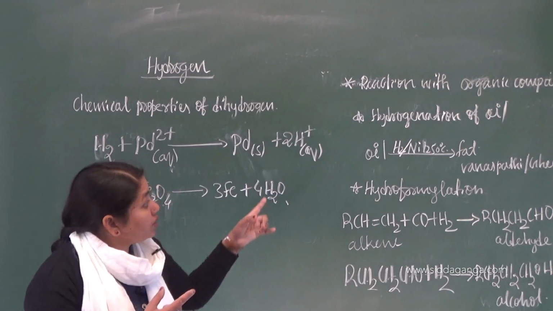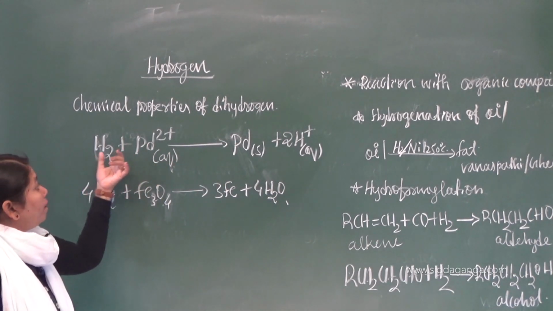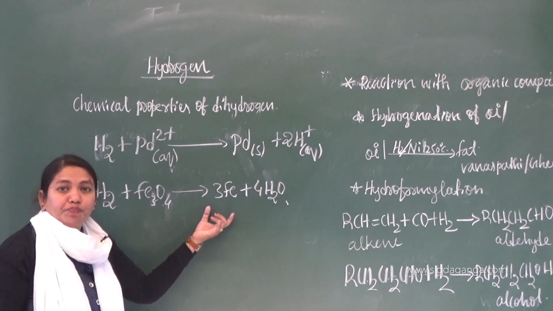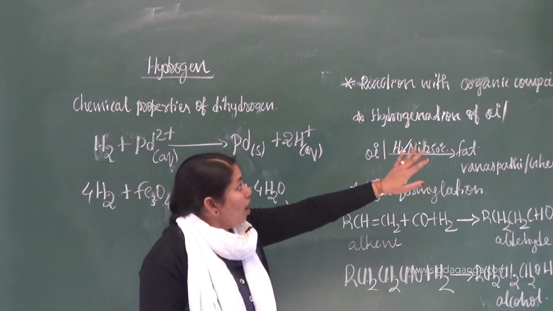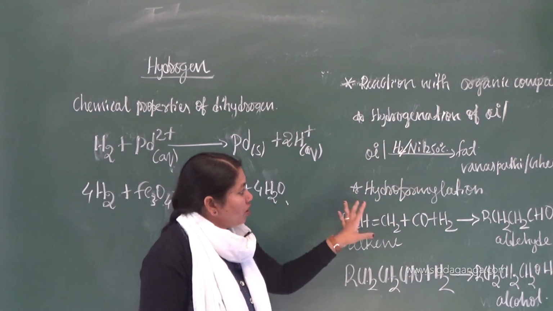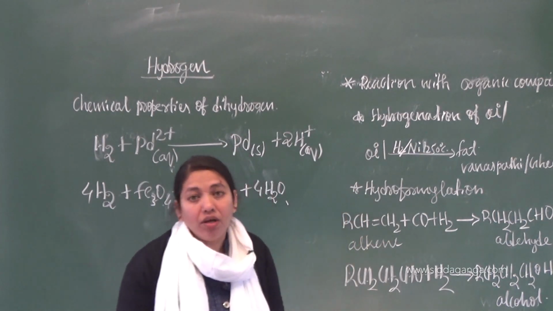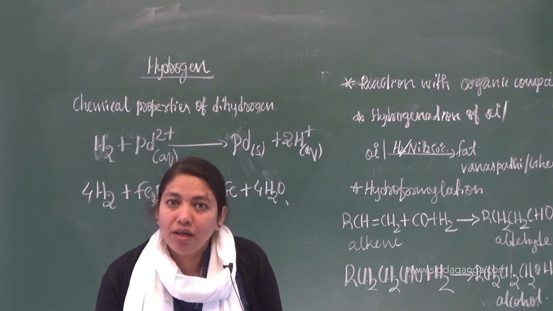Then we discussed here the reaction of dihydrogen with metal ions and metal oxides. There they are converted into respective metals. And finally, reaction of dihydrogen with organic compounds, that is hydrogenation of oil and hydroformylation. At the end, we have the uses of dihydrogen. So that we are going to discuss in the next class.